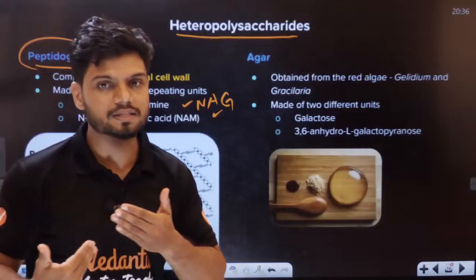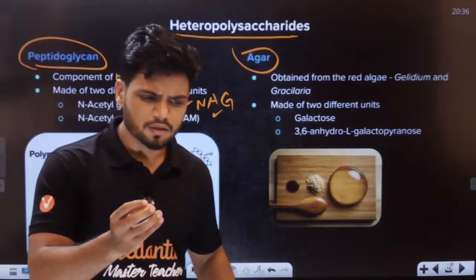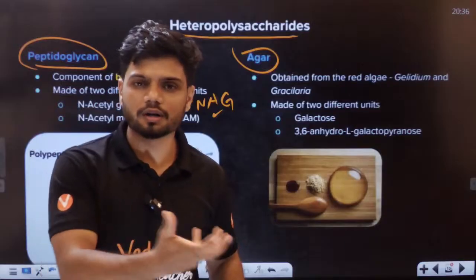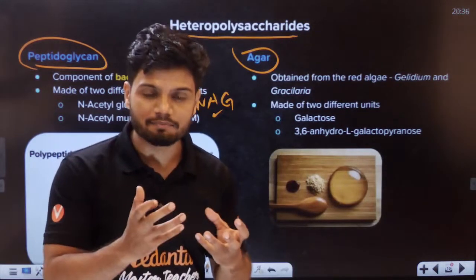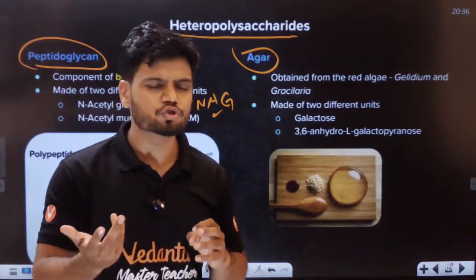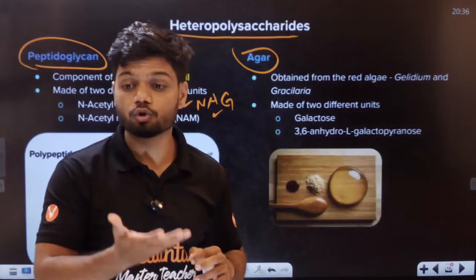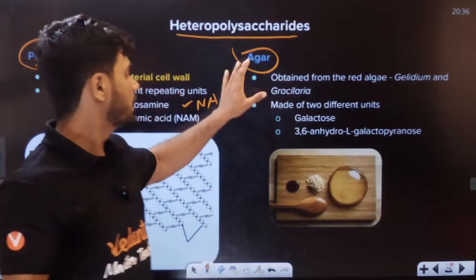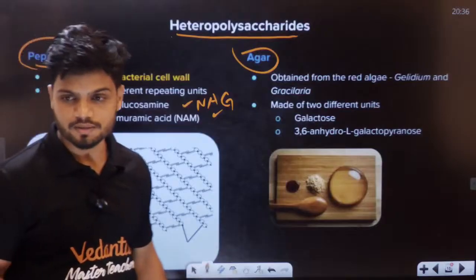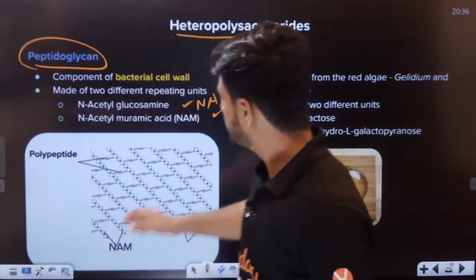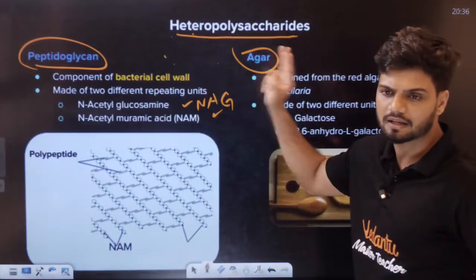Different repeating units. One more example is agar-agar, students. Agar-agar is a substance obtained from red algae, Gelidium and Gracilaria. It is used to make jellies and ice creams, and in microbiology to grow bacteria. It is also a type of heteropolysaccharide. This structure they will not ask you, but examples they can ask you.